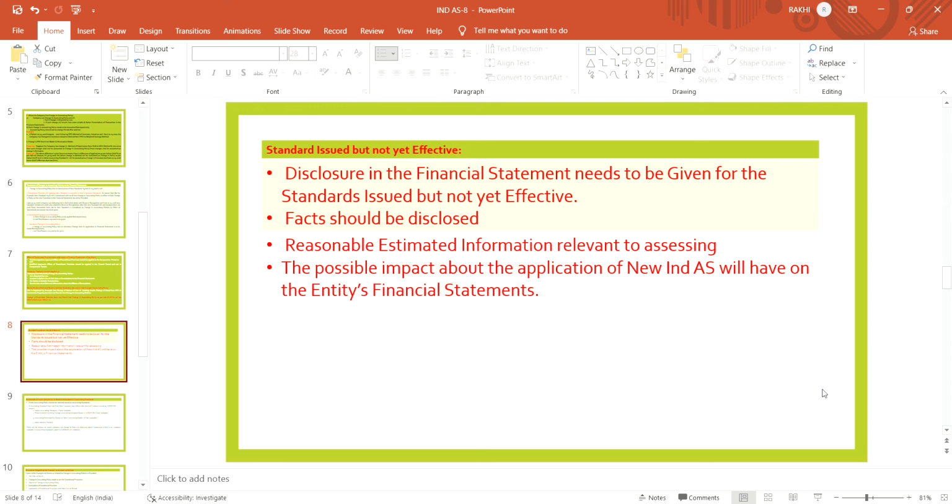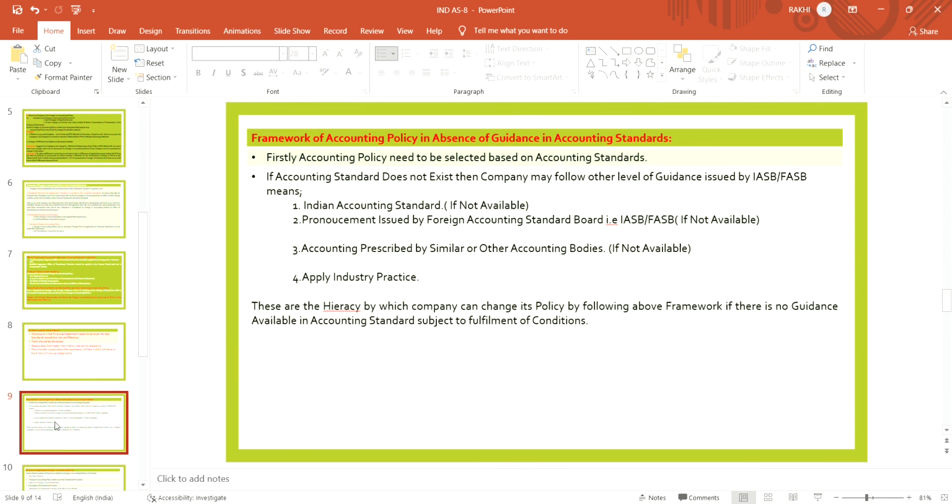That reasonable estimate is to be disclosed in the financial statement.